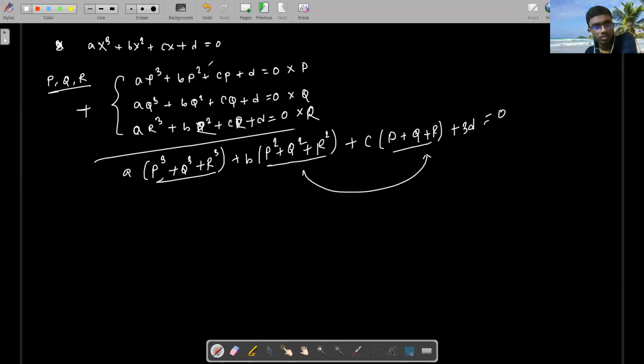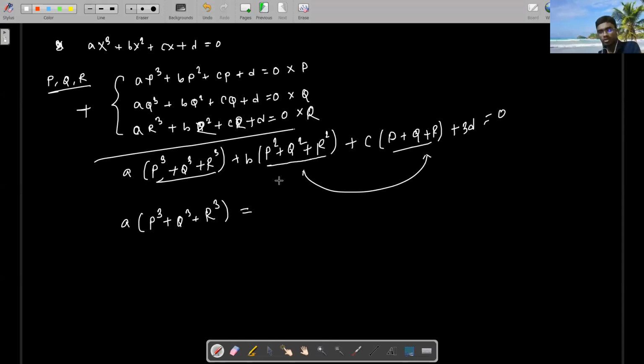So for Newton's sum, you just need to put in the values, sum it up, and observe that p cubed plus q cubed plus r cubed becomes an entire term containing the other two, the square and the one degree less.